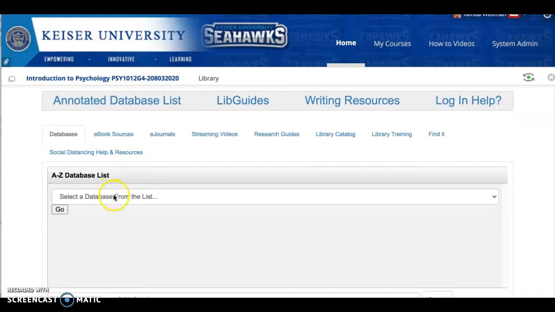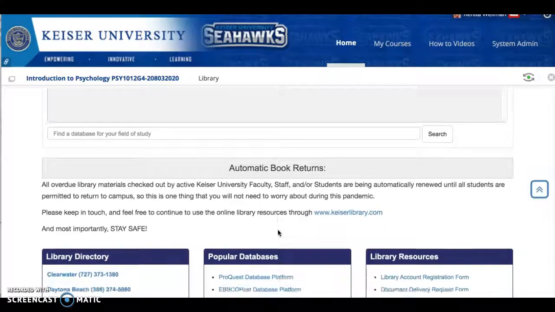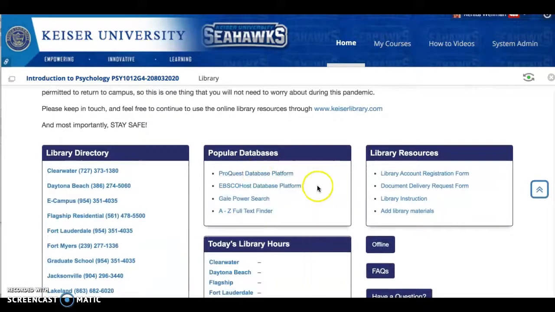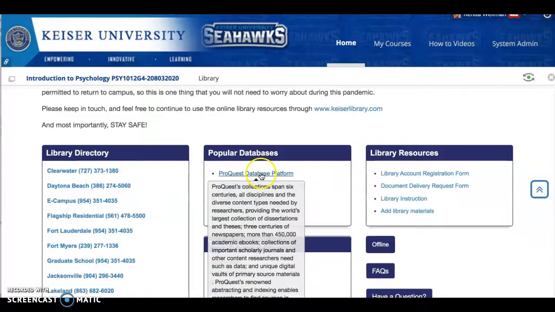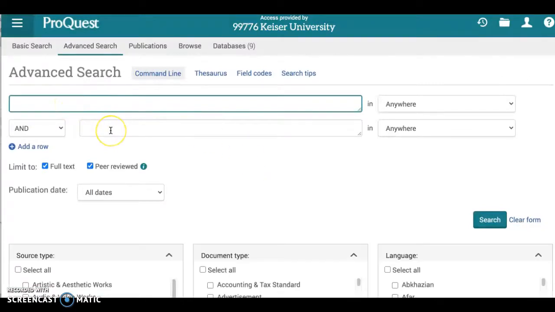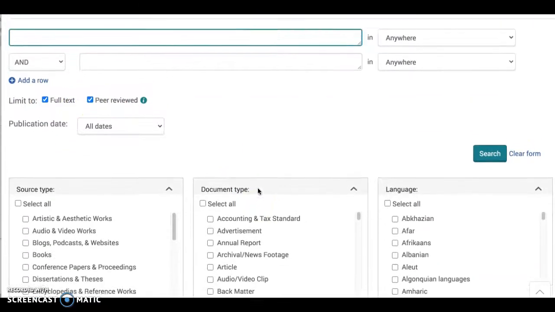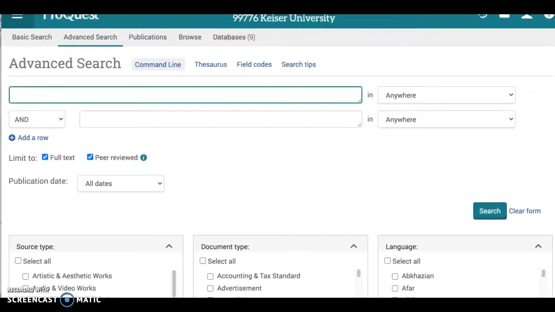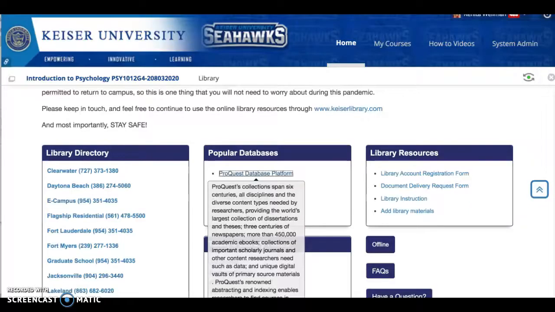From here you can choose a database from the list, but I recommend you go to popular databases and click on ProQuest or EBSCOhost. So this is ProQuest. That's what it looks like when you open it. And then you could put in your search terms. This is already set for full text peer-reviewed academic journals, so please do use this. This is a wonderful opportunity for you to use your academic skills.